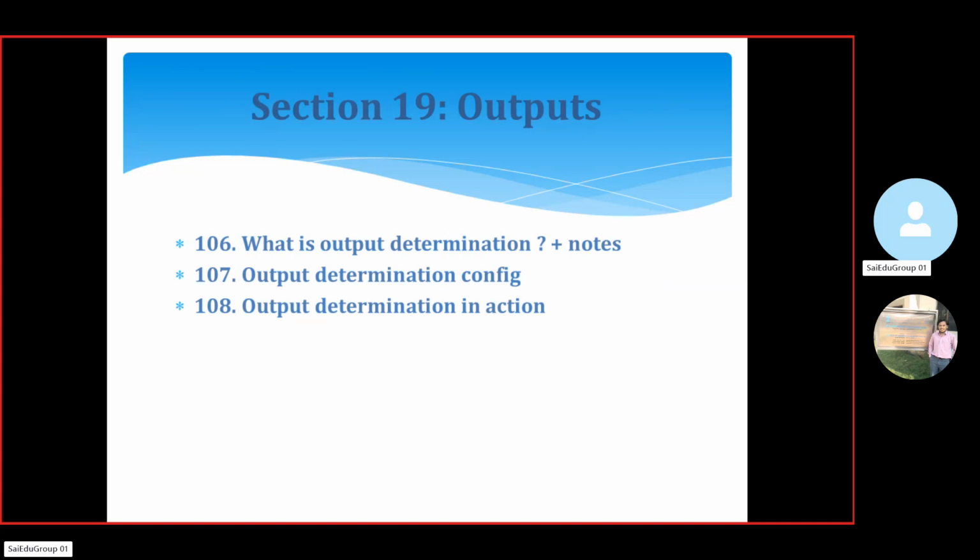In section 19, the output type, what is output determination? Output determination configuration, like output determination in actions. In each and every process there are some outputs, so based on the output type it is going to be configured, like printouts, PDFs, and invoices. Those things are generated by outputs. How we are going to do the determination and configuration, we'll tell you in this section.